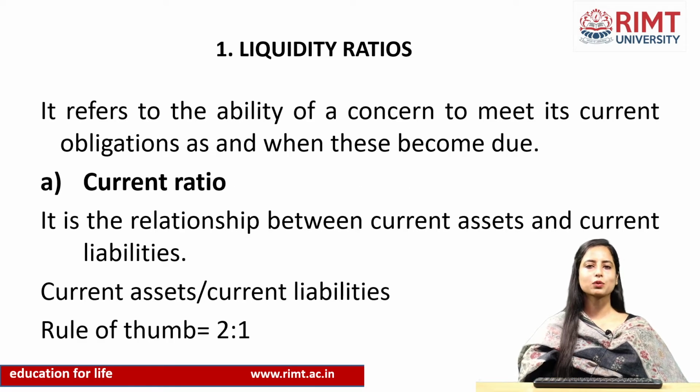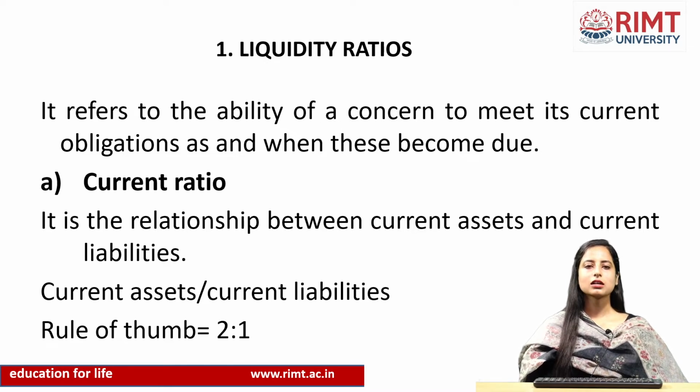So now let's start with the kinds of ratios. First come the liquidity ratios. Liquidity ratios are the ratios which help the companies in knowing about their short term solvency position. The first liquidity ratio is the current ratio. It is the relationship between current assets and current liabilities.